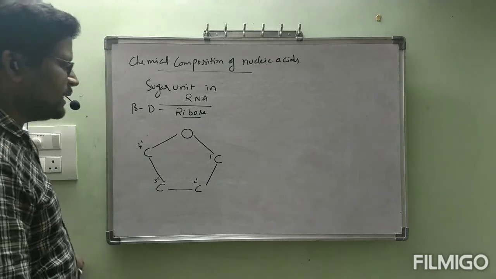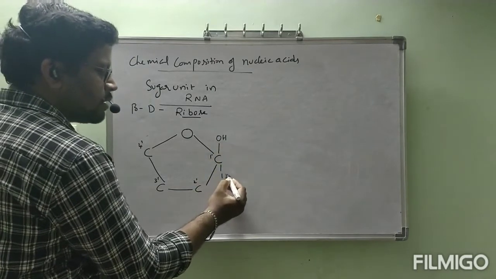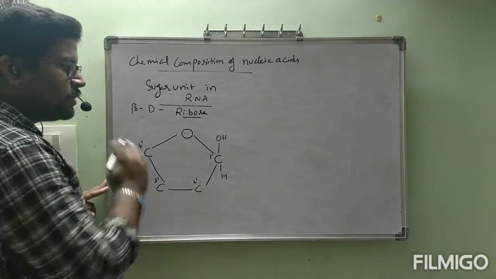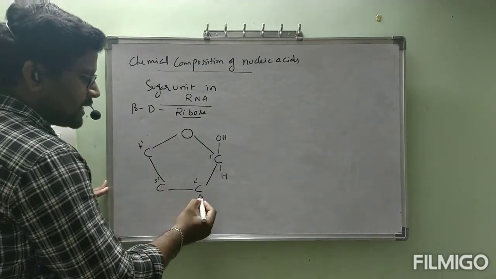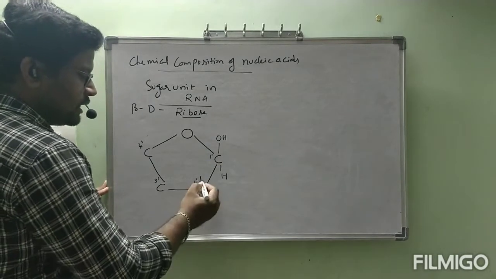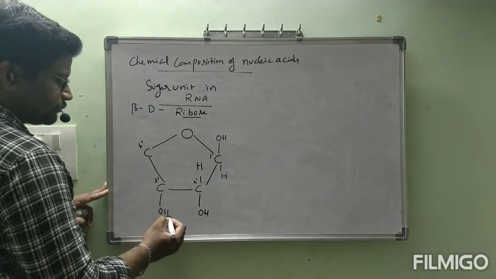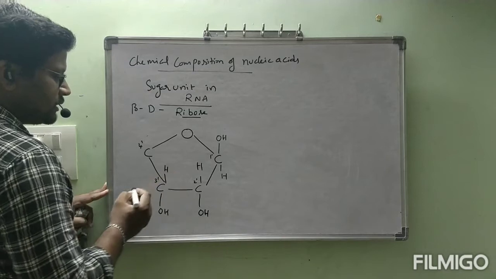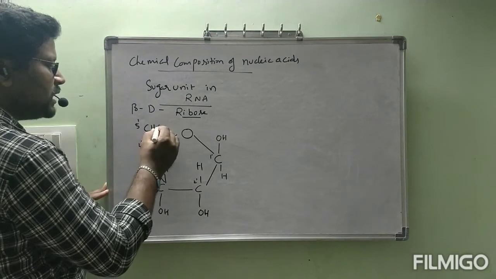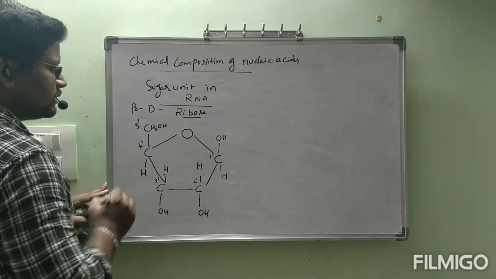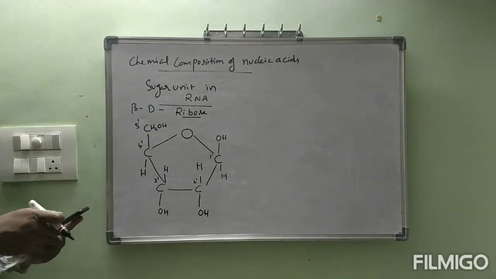Now this is beta, left side OH. Left side OH means while we are turning this, it is coming above. Second carbon atom, OH, H. Third carbon atom, OH, H. 4 dash is bonded to the 5 dash carbon atom, which is CH2OH, and this is H. This is the structure of ribose, beta D ribose.